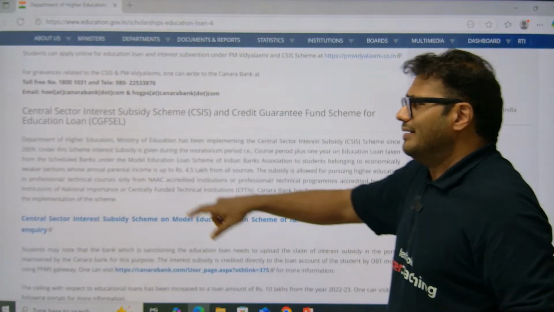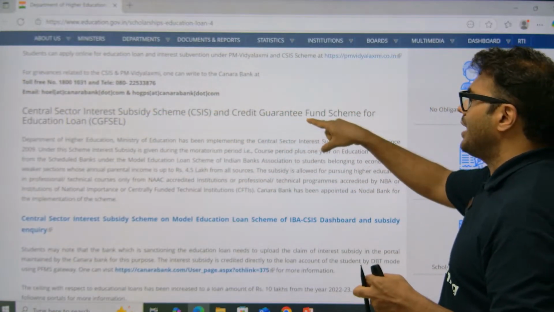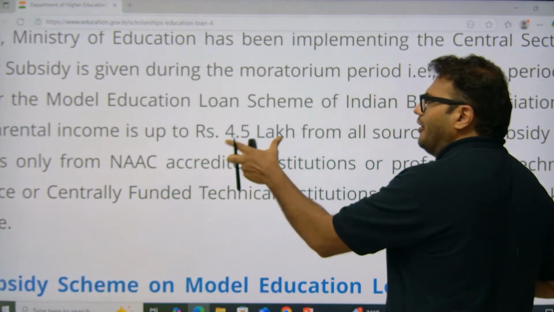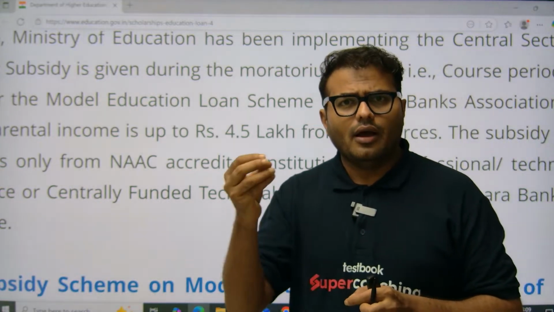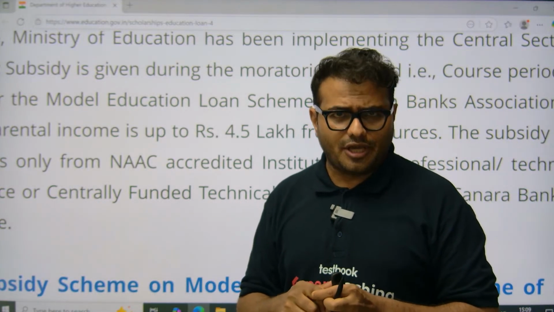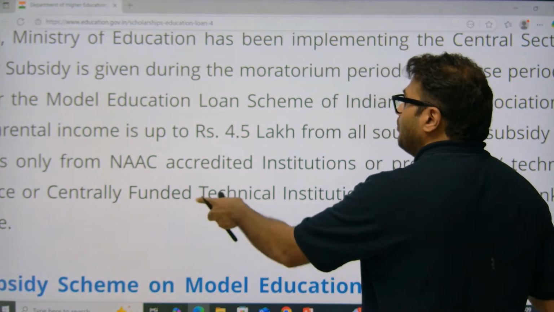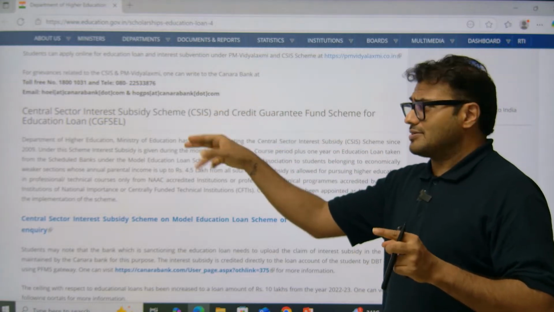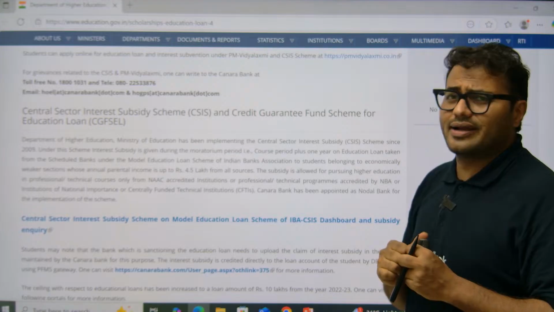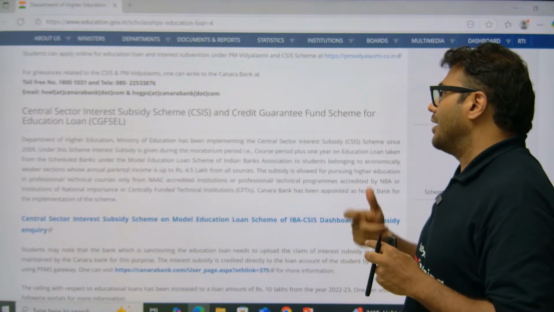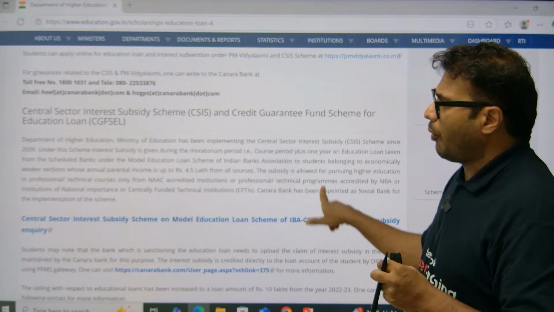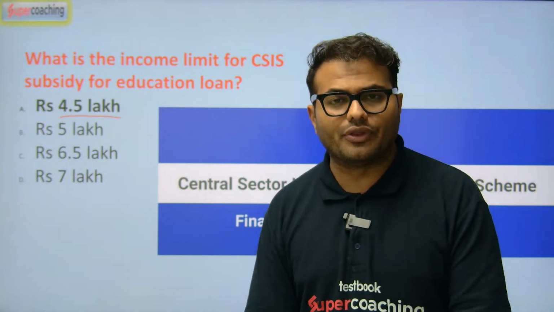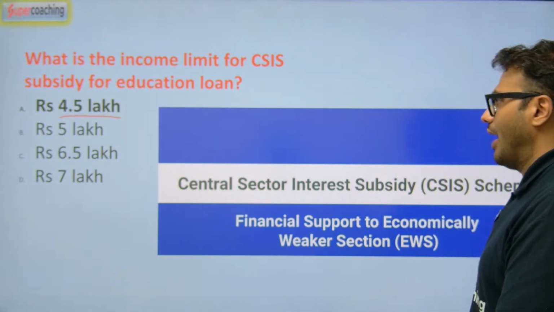When it comes to the central sector interest subsidy scheme and the credit guarantee fund scheme for education loans, the family or parental income limit is 4.5 lakh. So those two schemes are under the central sector scheme, and then the Vidya Lakshmi scheme. In both, the family income criteria is a bit different. So CSIS, the central sector interest subsidy, 4.5 lakh. Then the credit guarantee fund scheme for education loans, again 4.5 lakh, and Vidya Lakshmi 8 lakh, as mentioned by the Education Ministry on their website. So that will be another major factor.